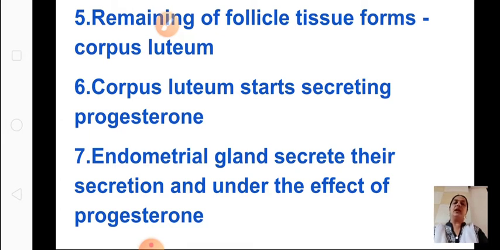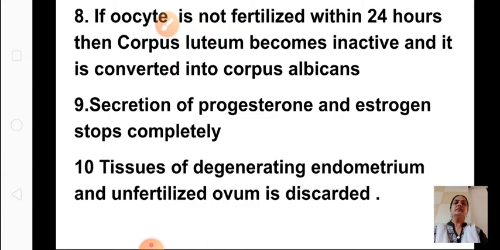So the endometrium gland will secrete their secretion under the effect of which hormone? Progesterone. So if the oocyte is not fertilized within 24 hours, this corpus luteum will become inactive and be converted into what? Corpus albicans.